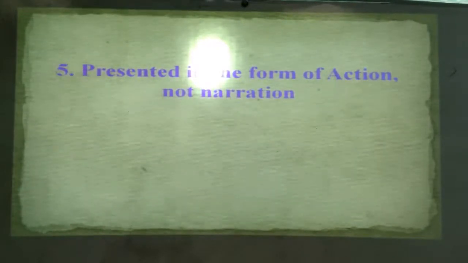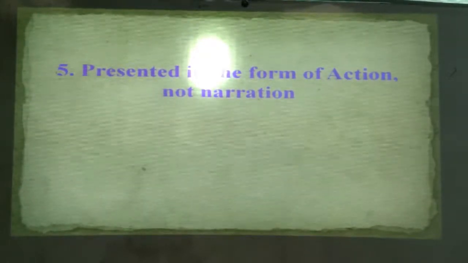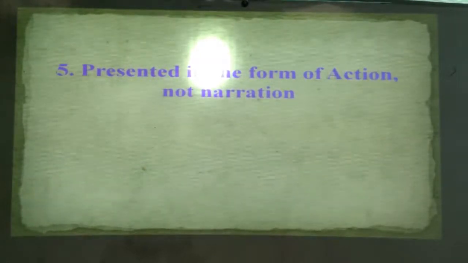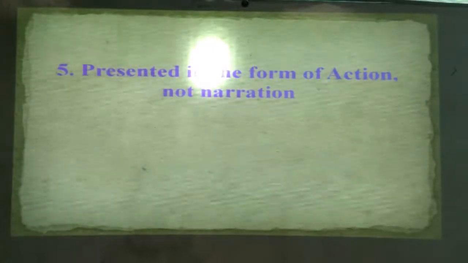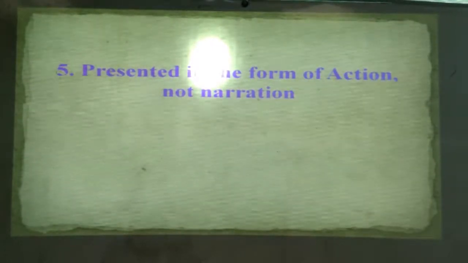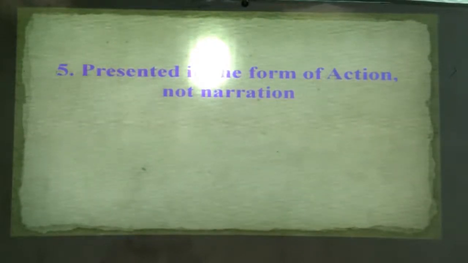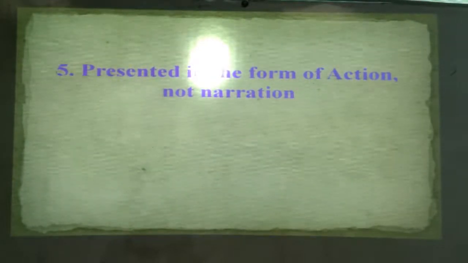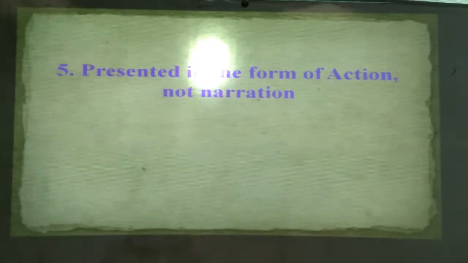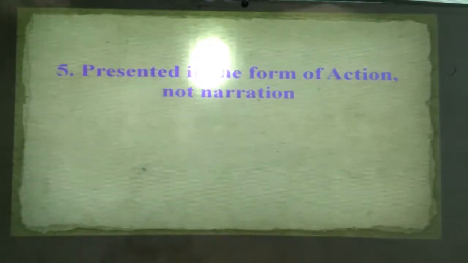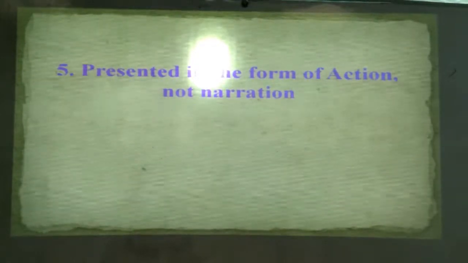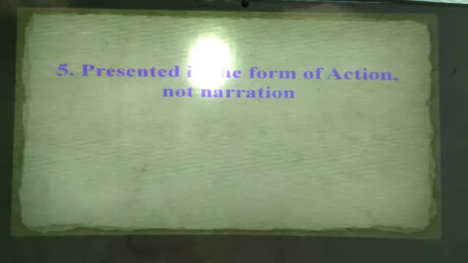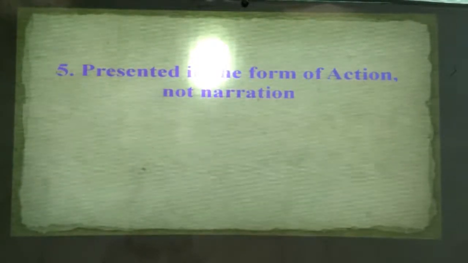In the manner of poetic imitations, we know that poetry can be presented in two ways. Some are presented through narration, some are presented in action, and tragedy must be presented in action. We are not saying that you cannot use narration. Narration can be used, but that is optional. It is not the necessary part. What is the necessary part? Action. Because through the gesture, posture, and action of the actors or the characters, you can get the real information about tragedy. Is it clear now?